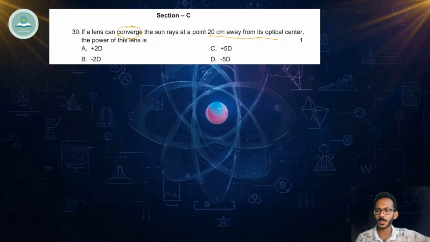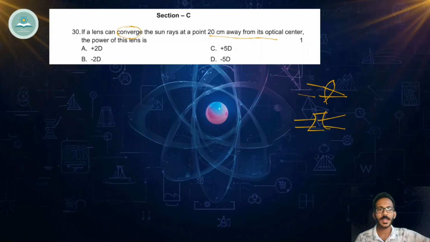We already know we have 2 types of lenses, that is converging lens and diverging lens. So a convex lens is usually a converging lens which converges the light rays, and concave lens is usually a diverging lens. It will diverge the light rays.